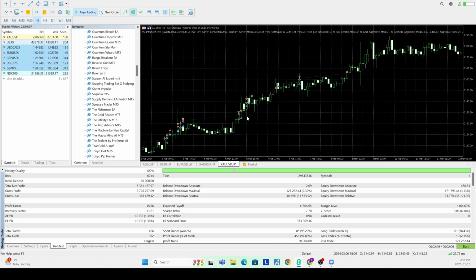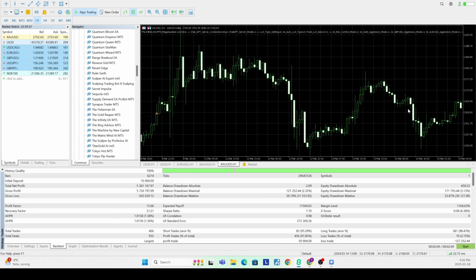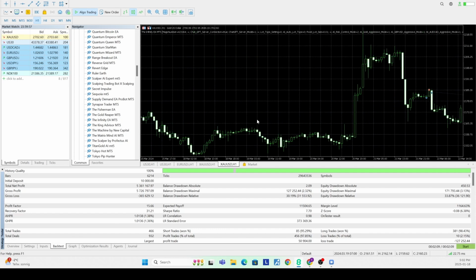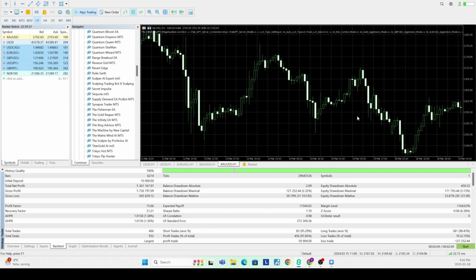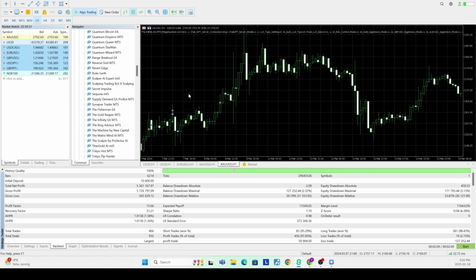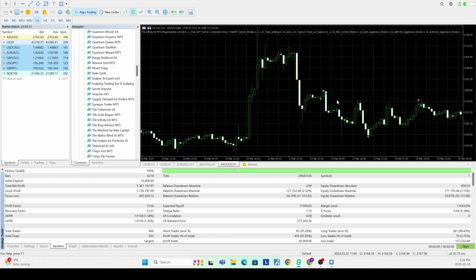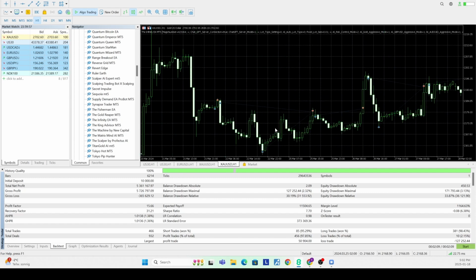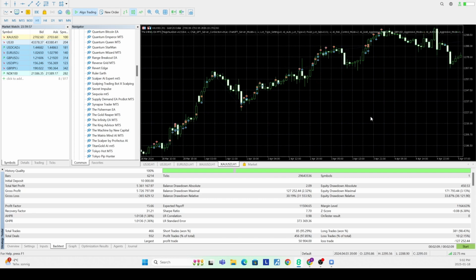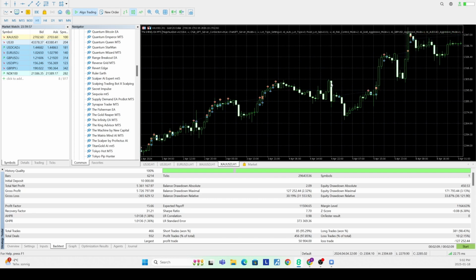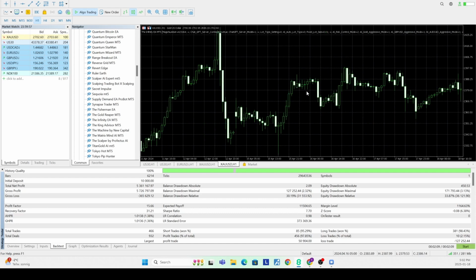Some of them are just uber frequent and are perfect scalps. And there is a time filter, so it's not trading during, I believe, the end of New York session to Asian session. It starts up again, or here it actually is trading during the end of New York session. Okay, there is a time filter, but I would have to analyze it in more detail to see when it's actually triggering.